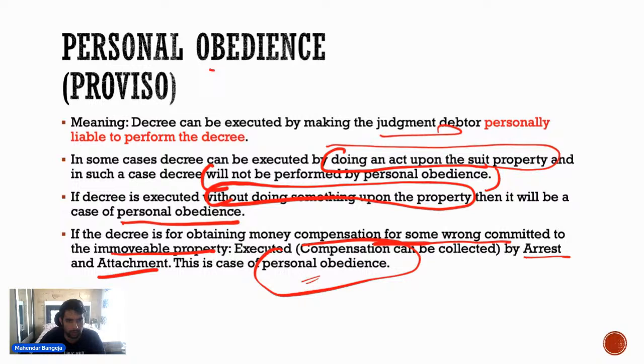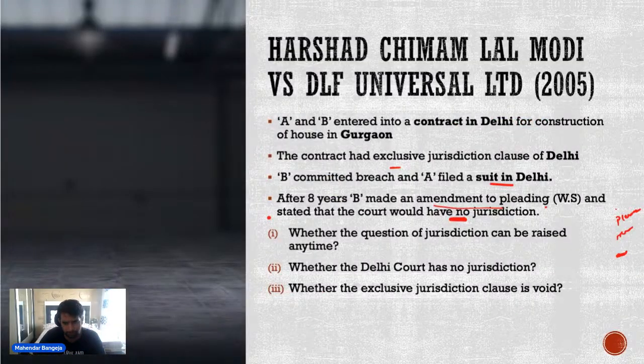This is what personal obedience means. When the decree can be executed by making the judgment debtor personally liable. Only in cases where the decree can be executed by making the judgment debtor personally liable can you say that the case is of personal obedience. Otherwise, it is not. So basically, by arresting him or attaching him, you can say that this is a case of personal obedience. And this is what the proviso provides for.